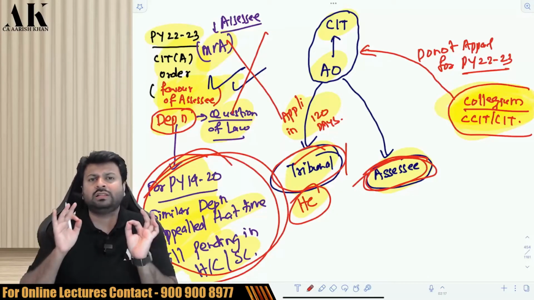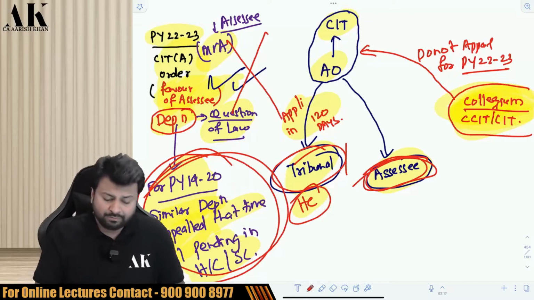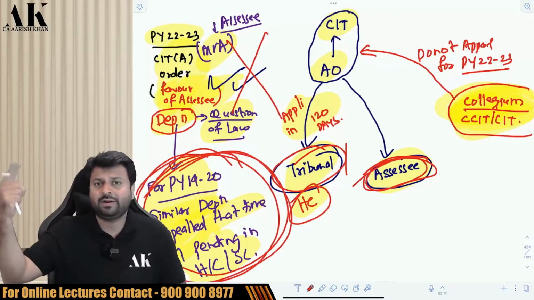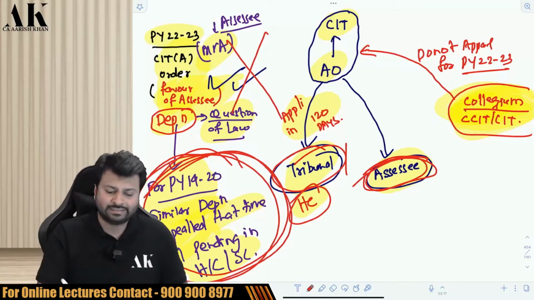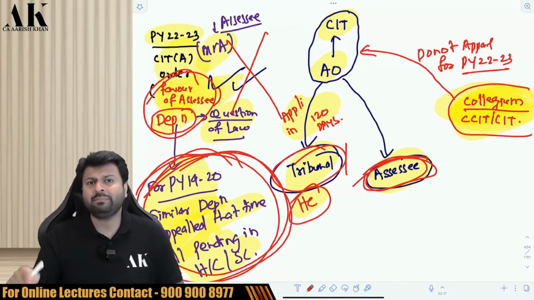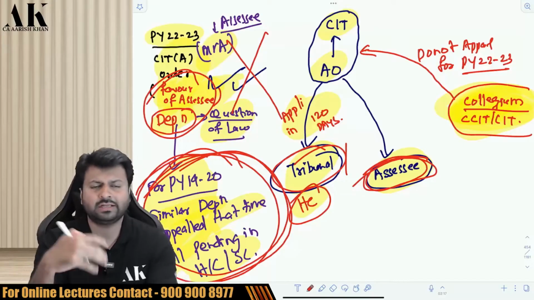The department does not want the same matter to be appealed again and again. Because if depreciation for 19-20 is already pending in High Court and Supreme Court, what sense does it make to appeal the same matter again for 22-23? Because ultimately the judgment, whatever it will be, is going to be the same.